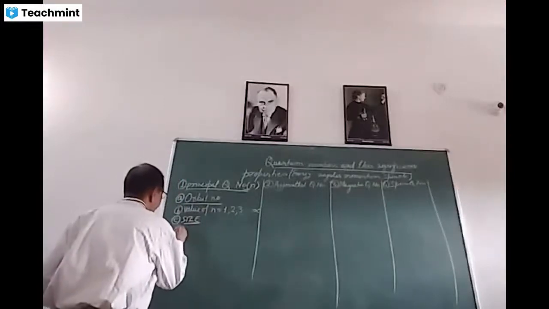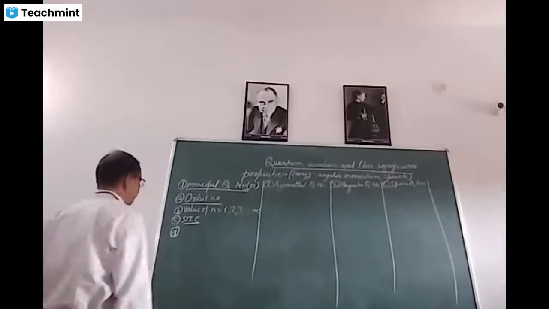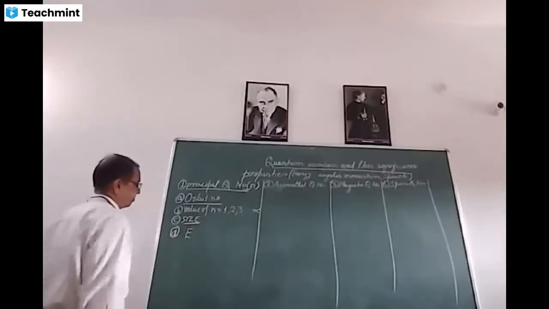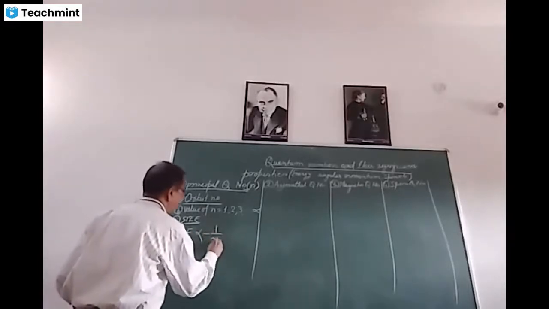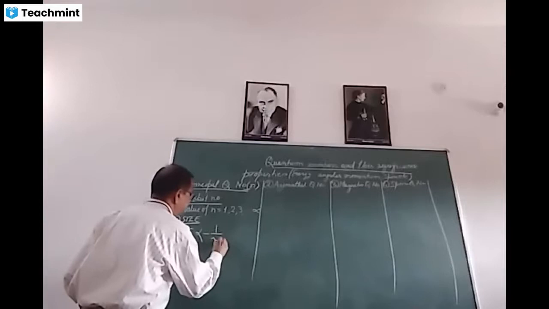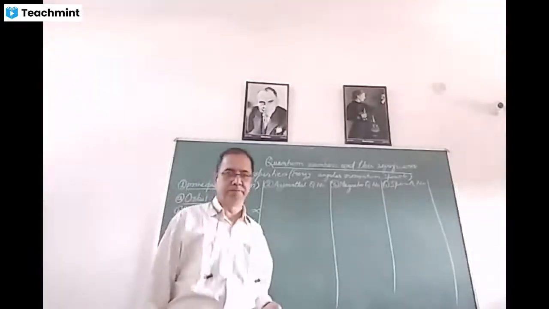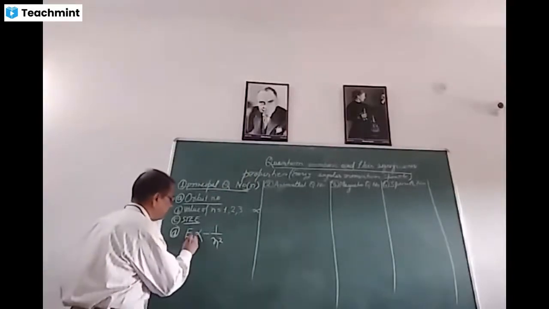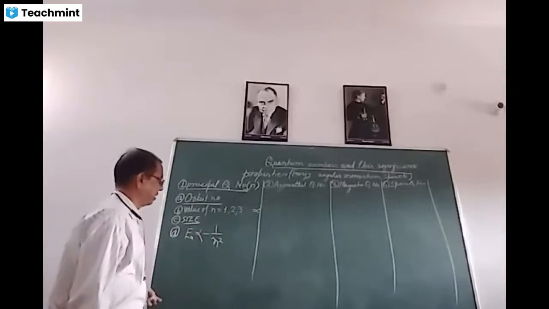Next important significance of principal quantum number, it signifies the energy of an orbit. Energy. En is proportional to -1 upon n square. This relation is obtained by means of Bohr's atomic model. En, that is energy of nth orbit, this is proportional to -1 upon n square.